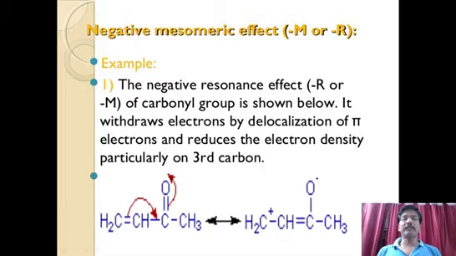So this delocalization of pi electrons simply reduces the electron density on all the carbons, so electrons are distributed. This is what we call delocalization.